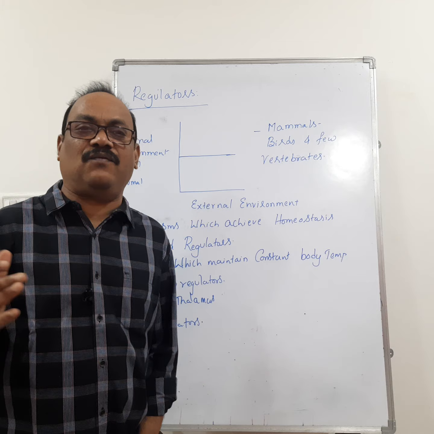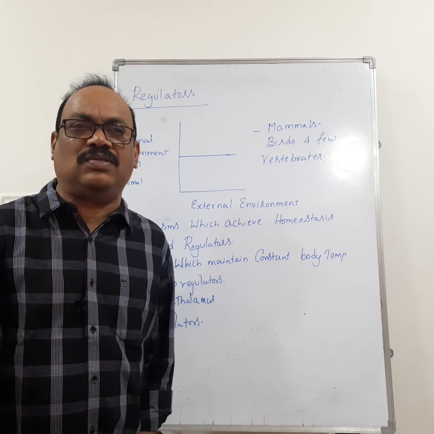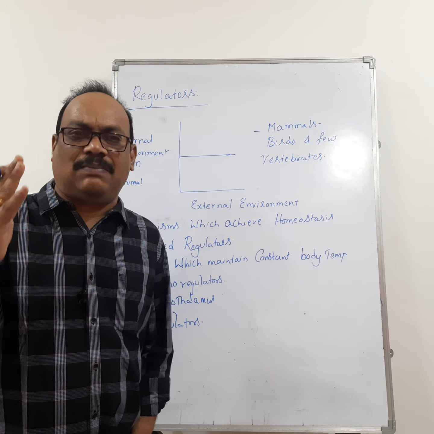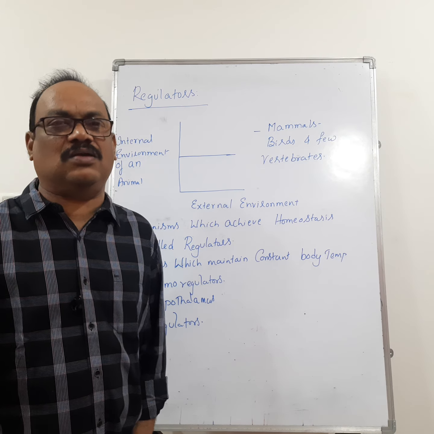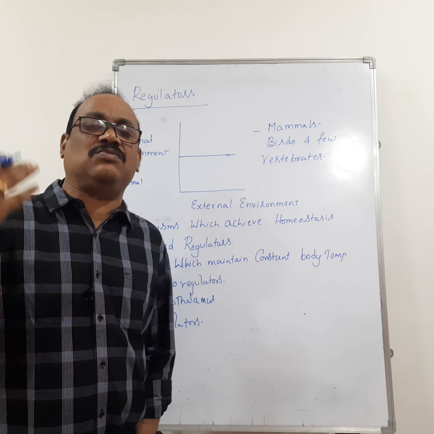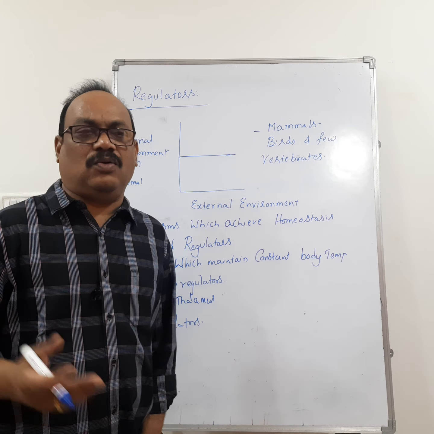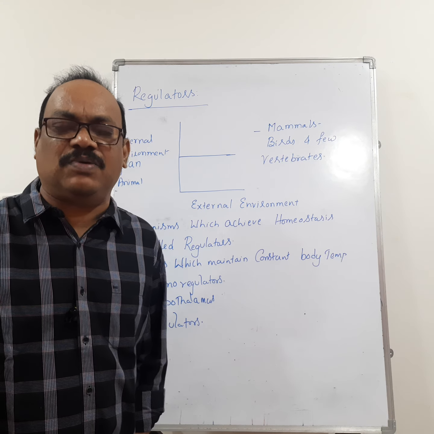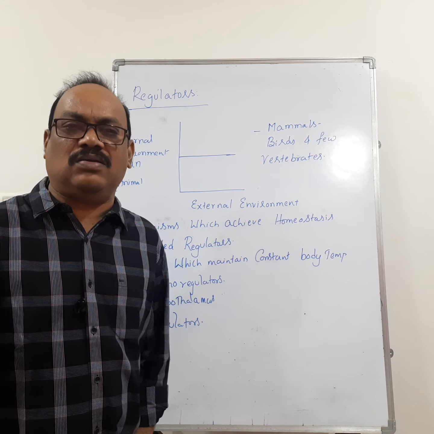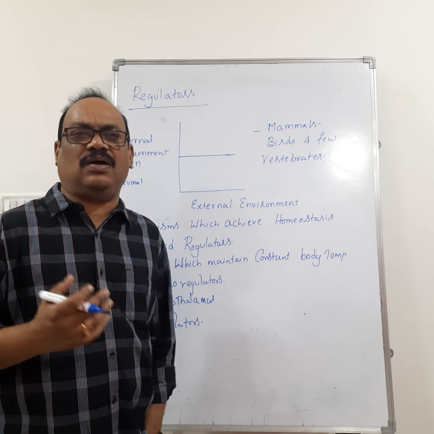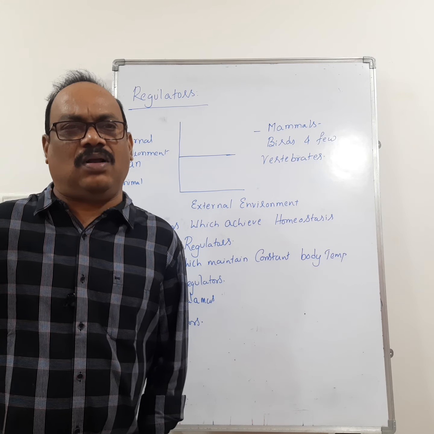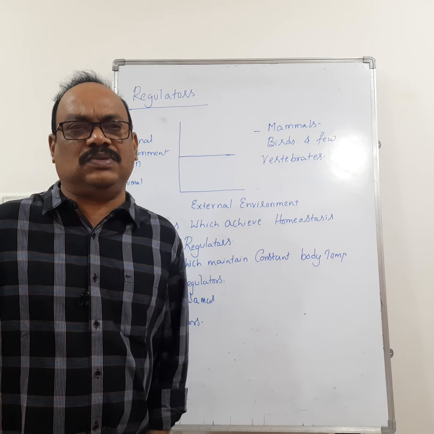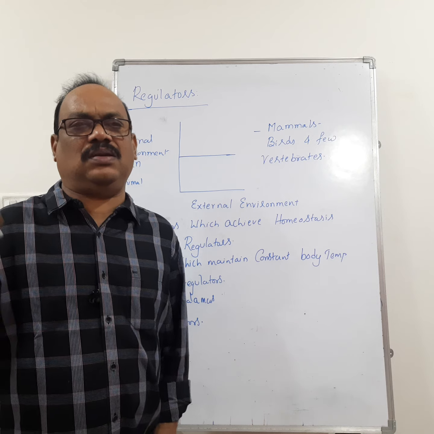That is the reason why mammals can survive in the Antarctica region where the temperature is very low, or in the Sahara desert where the temperature is extremely high. Right? So mammals are more successful because they maintain constant body temperature. This is one of the important questions for NEET. Mammals can survive in all conditions because they maintain constant body temperature.